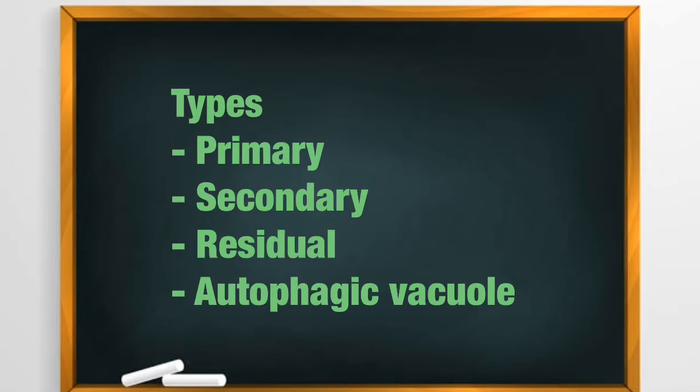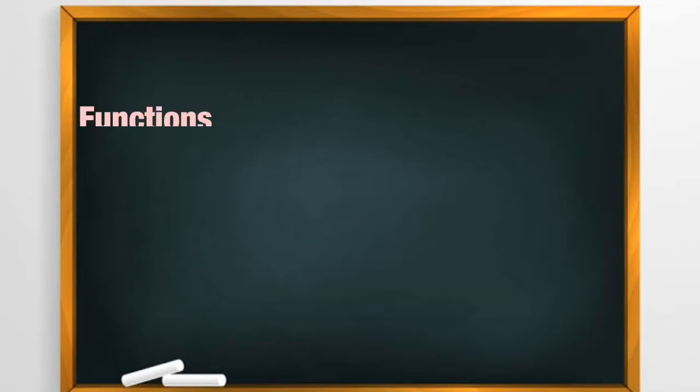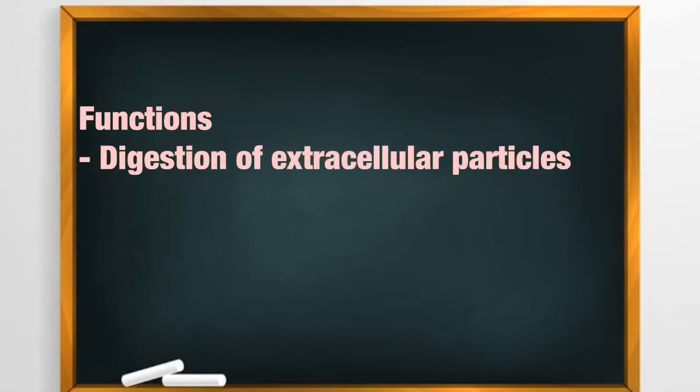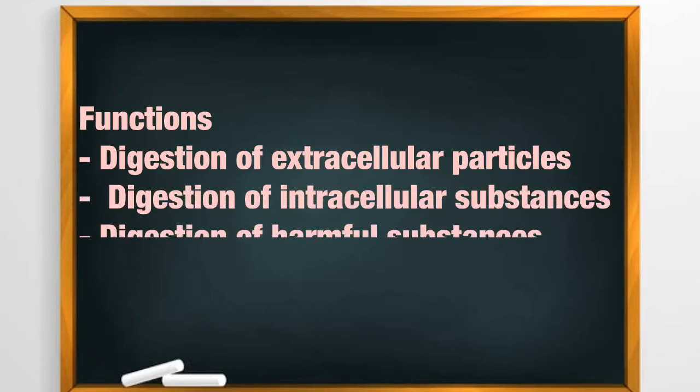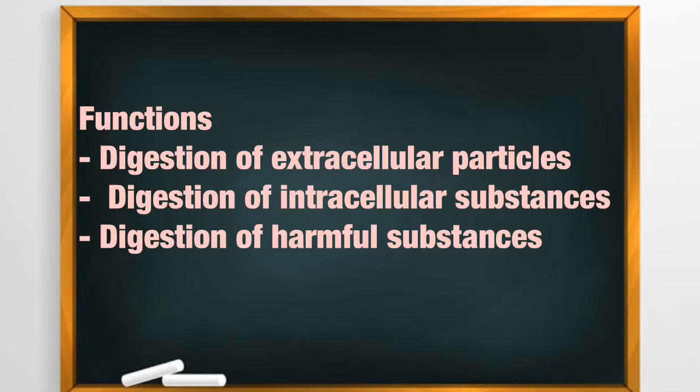Now, if you talk about the types, there are almost 4 types of lysosomes. Let's just go into the names. One is primary, second is secondary, third is residual, and fourth is autophagic. And what is the function of lysosome? The digestion of large extracellular particles that enter the cell, like food molecules. Then digestion of intracellular substances like cell organelles during starvation to provide energy. This is known as autolysis.